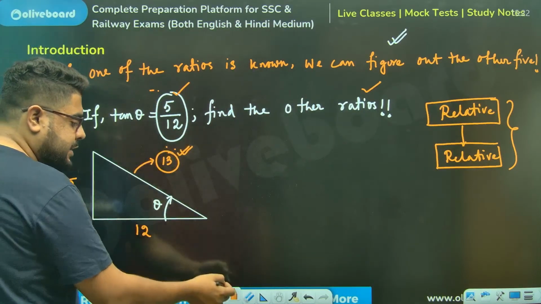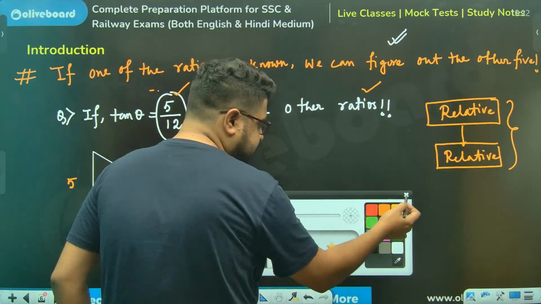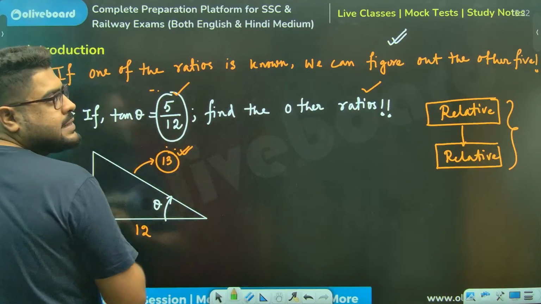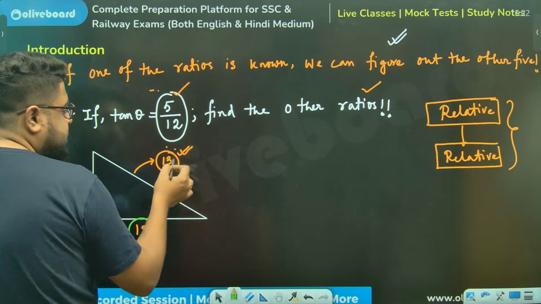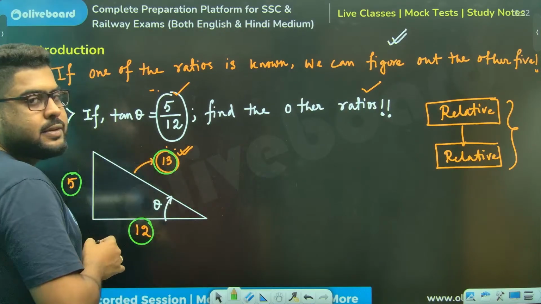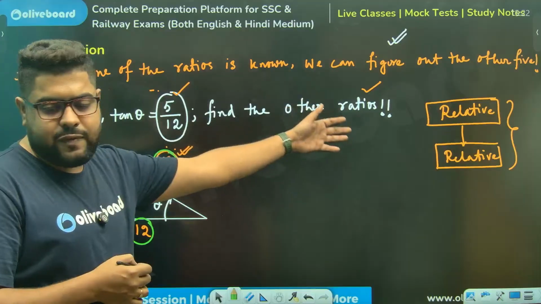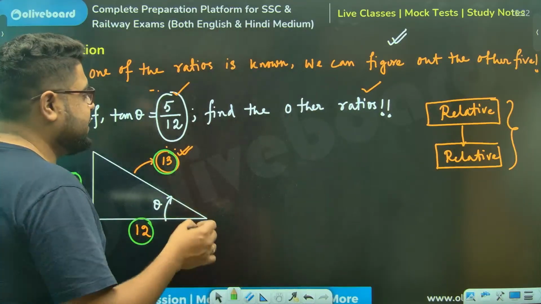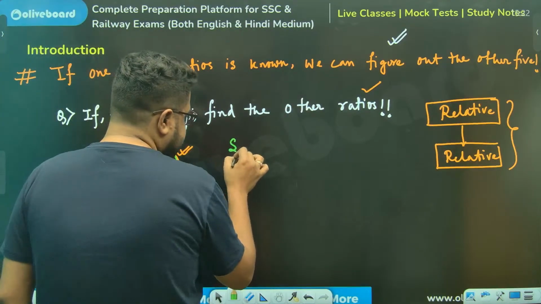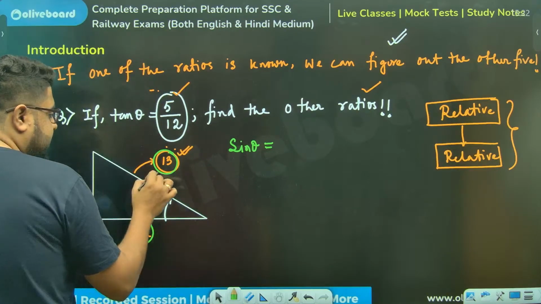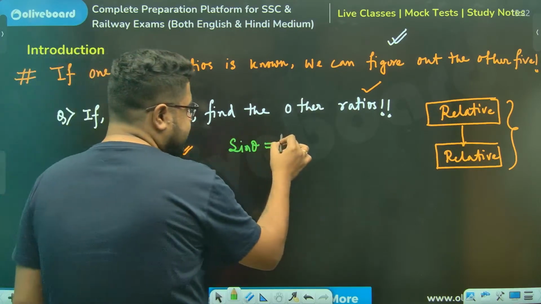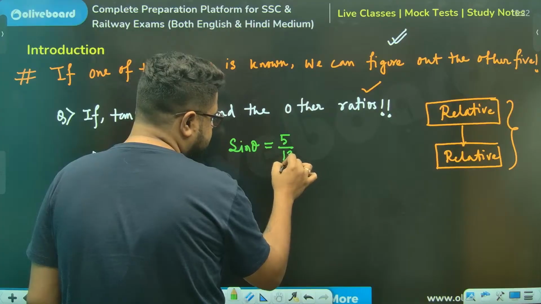Now, if that is the situation, please understand. In this triangle, one side is 5, this is 12 and the hypotenuse is 13. Now, if you know this, I can figure out any ratio. कैसे? First things first, sin theta will be what? Height by hypo is the definition. Can I write 5 by 13?